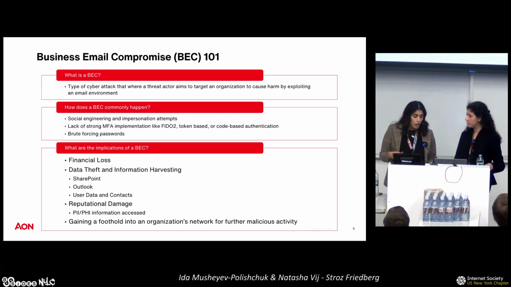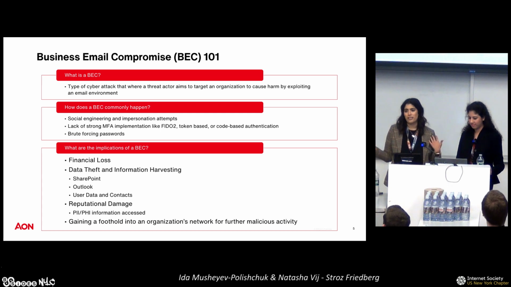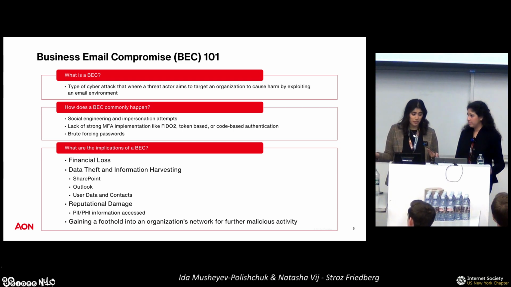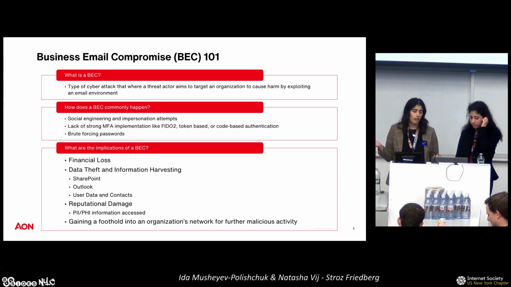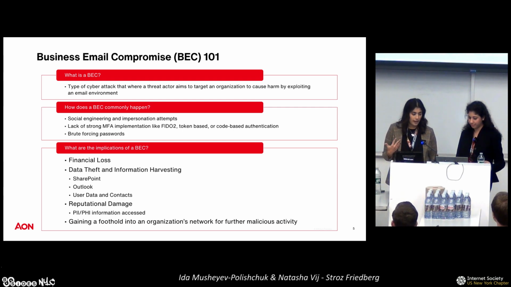So there are a couple of different ways business email compromise cases can happen in reality. I think a lot of us probably think about phishing attempts. There's a lot of social engineering attempts or impersonation attempts that happen where threat actors send out emails and they just trick users into clicking in an email. However, as often as that happens, we also equally see as many cases starting where organizations just aren't implementing strong MFA methods. So when we're talking about stronger MFA methods, we're talking about things like FIDO2 authentication or token-based or code-based authentication methods, things that really are just more difficult to break into by a threat actor.